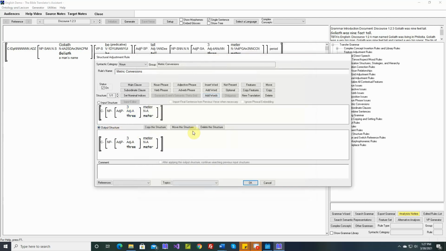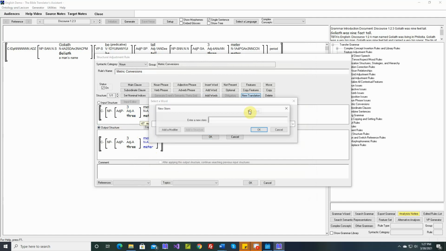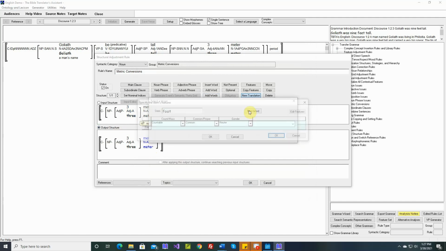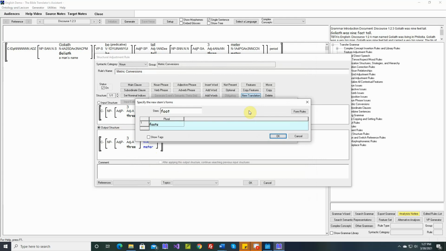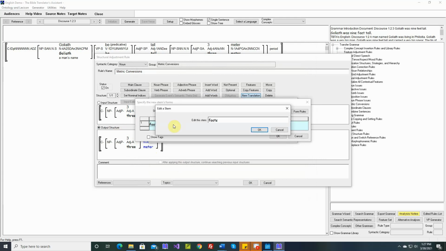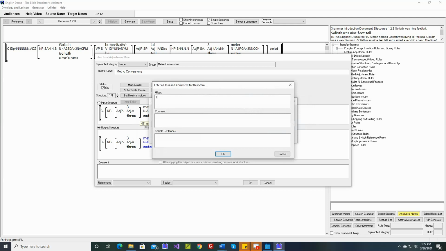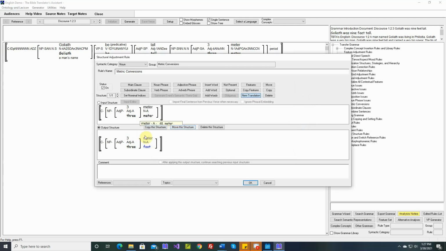Okay, 3 meters is about 9.7 feet. So let's convert meters to feet. New word, let's say foot. And 3 meters is about 9.7 feet.